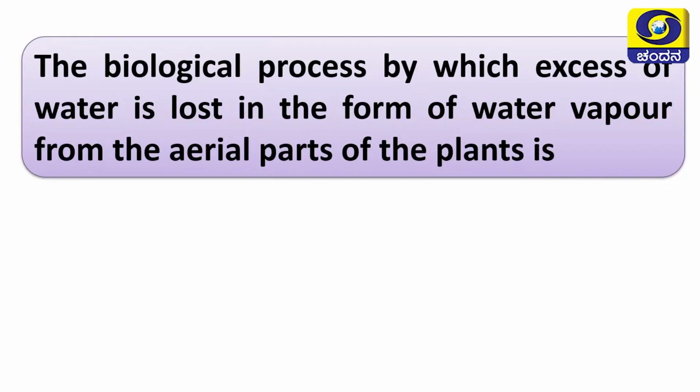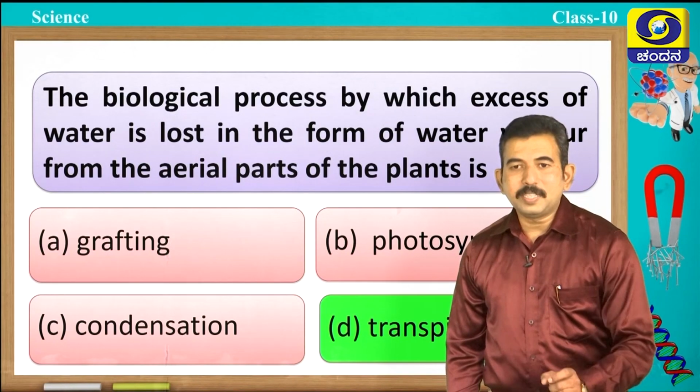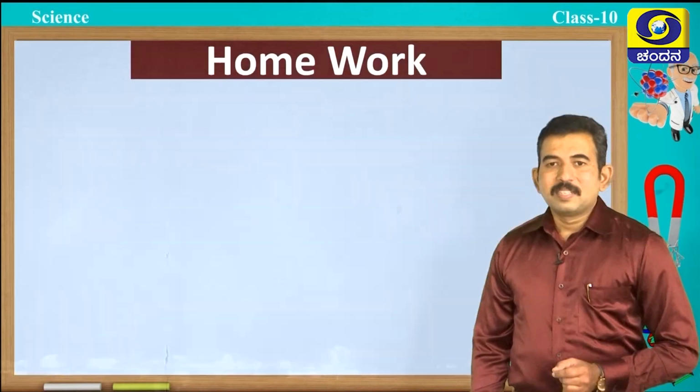Next question. The biological process by which excess of water is lost in the form of water vapor from the aerial parts of the plants is grafting, photosynthesis, condensation, transpiration. Which is the correct option? Yes, you are correct. Transpiration is the correct option, students. Transpiration is the correct option.